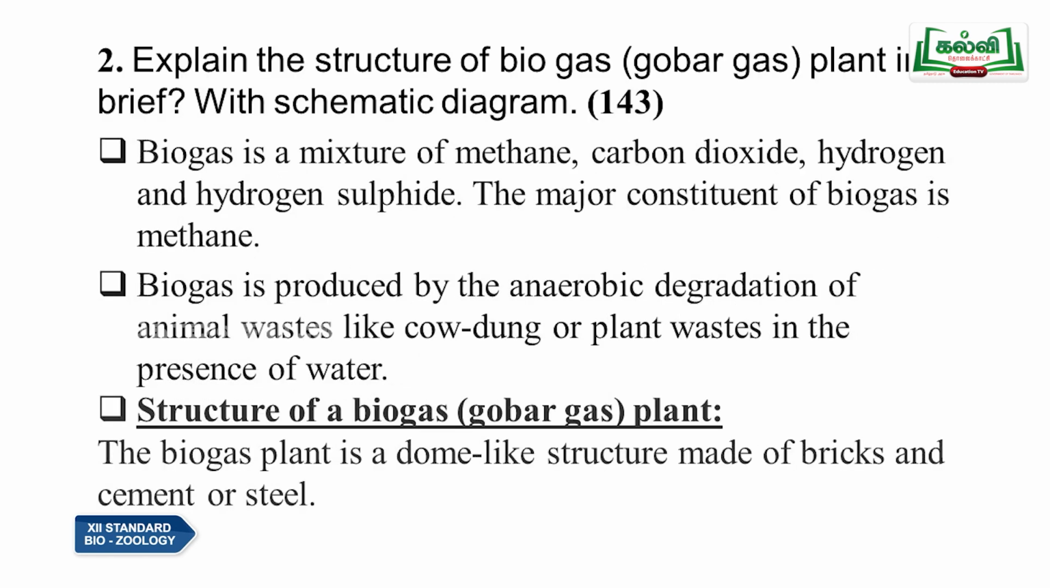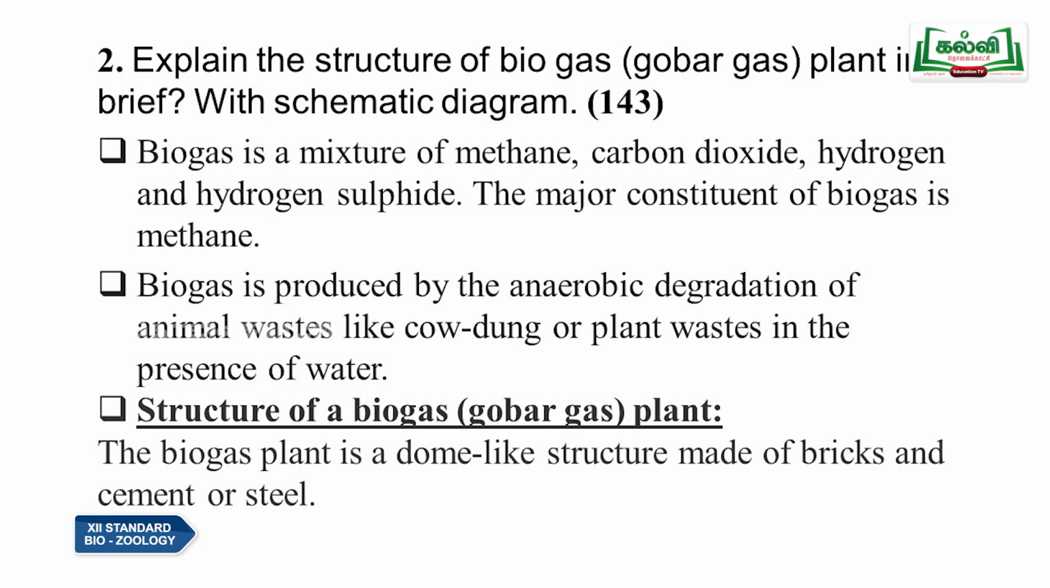The second question: explain the structure of biogas or gobar gas plant in brief and with a schematic diagram. So, you just have to explain what the parts are and what they hold, and you have to draw the diagram since it is a 5 marks question. Biogas is a mixture of methane, carbon dioxide, hydrogen and hydrogen sulfide, and the major constituent of biogas is methane. Biogas is produced by the anaerobic degradation of animal waste like cow dung or plant waste in the presence of water.